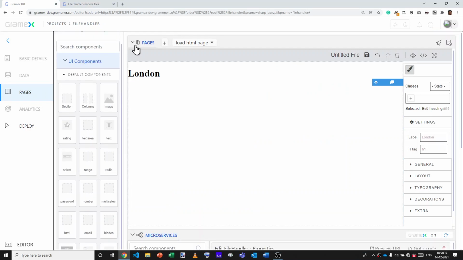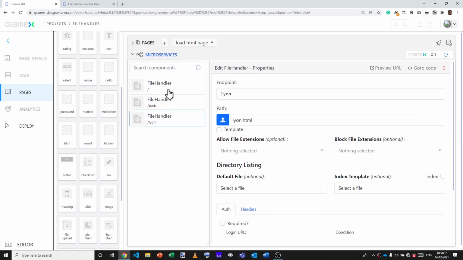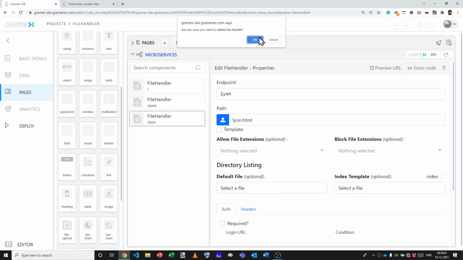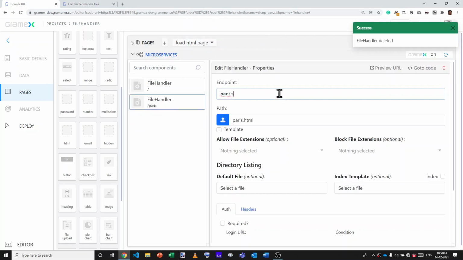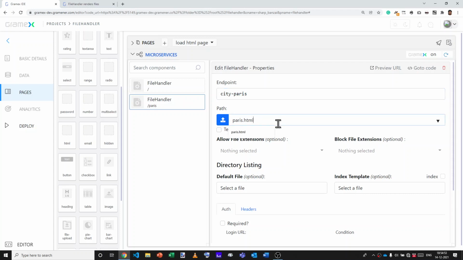So currently, we have Paris and Lyon. I'm going to delete the second one and instead create a single handler. Let's say I want a different style: city-Paris or city-London or city-Lyon should match paris.html or london.html. So to do that, we can specify a wildcard. The way it works is we specify open bracket dot star close bracket.